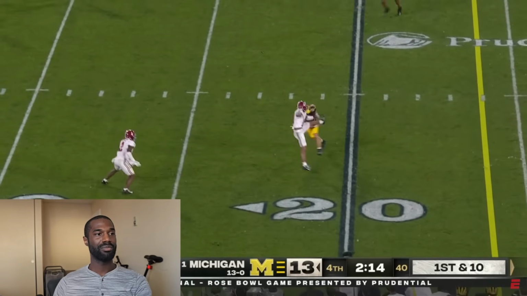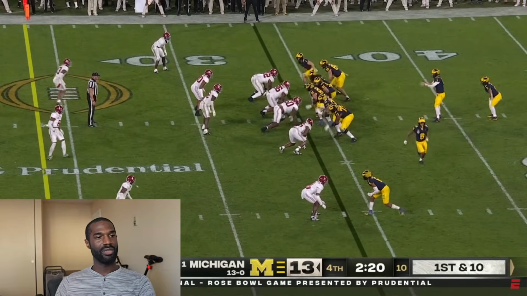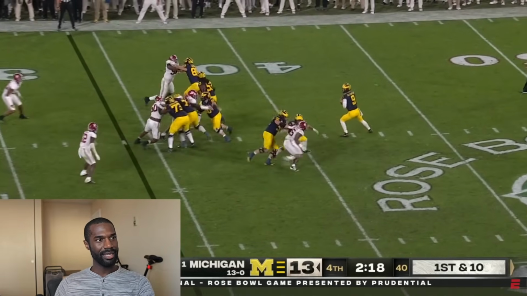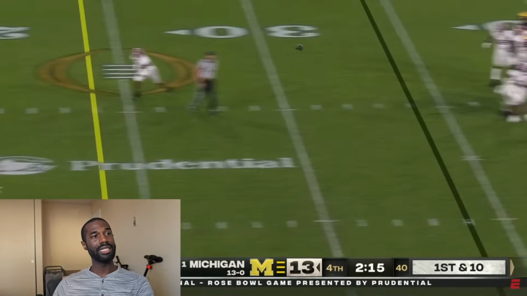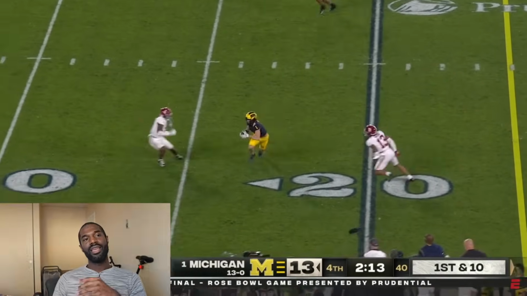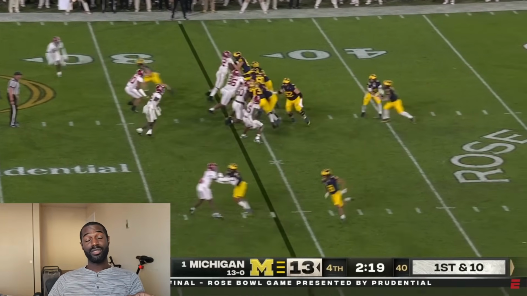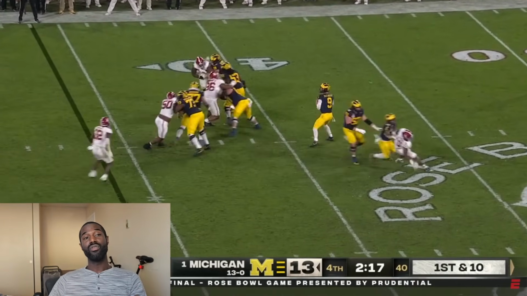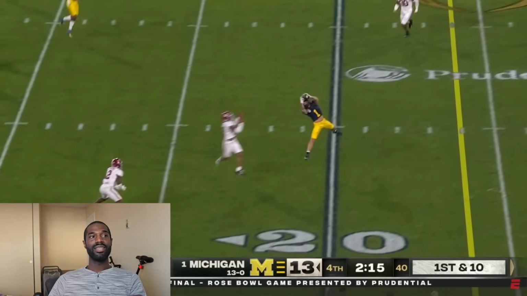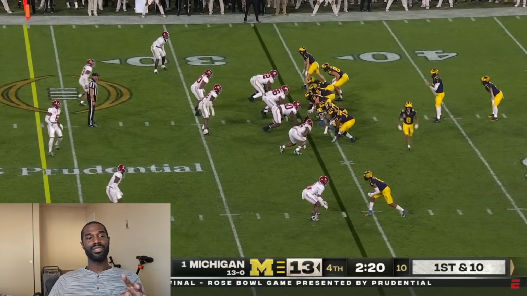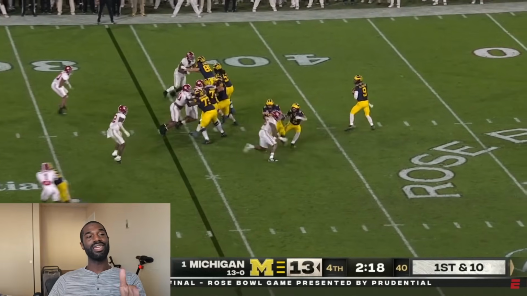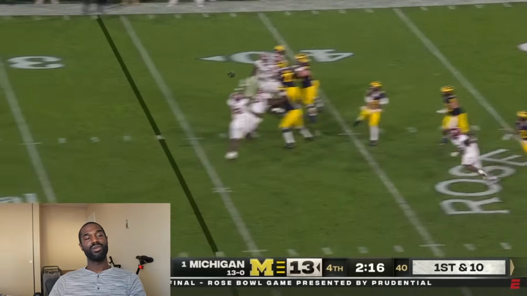Alabama, like I said, is playing kind of like a nickel defense here, and it looks like a zone, and you could tell because look at the top of the screen, you have Terrion Arnold at the top of the screen, not directly lined up over a wide receiver. He's set to that side regardless, so he's not lined up directly with anyone. And man, this is a zone coverage assignment.